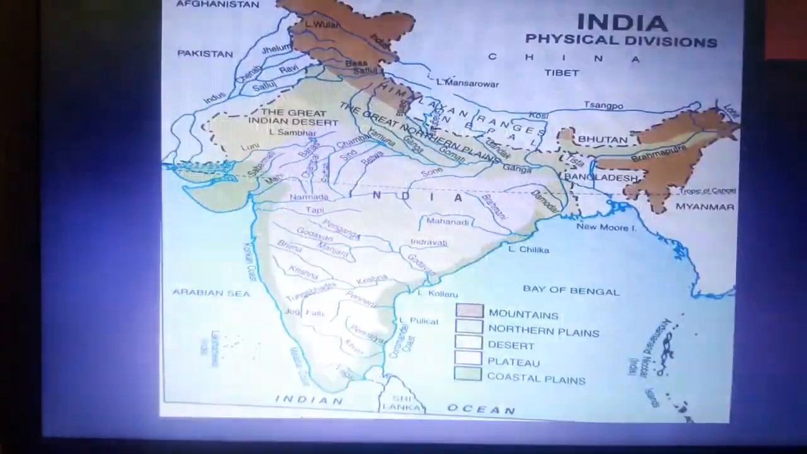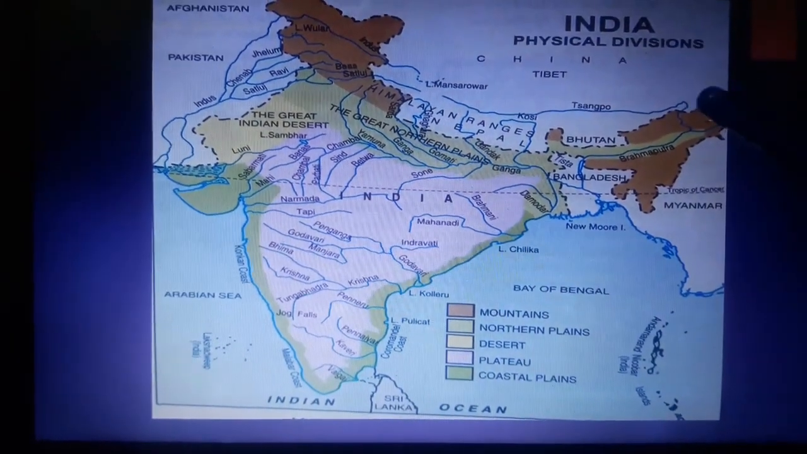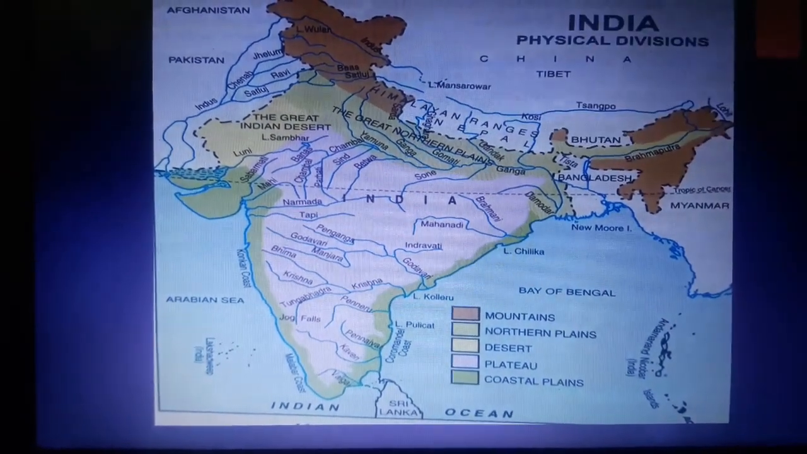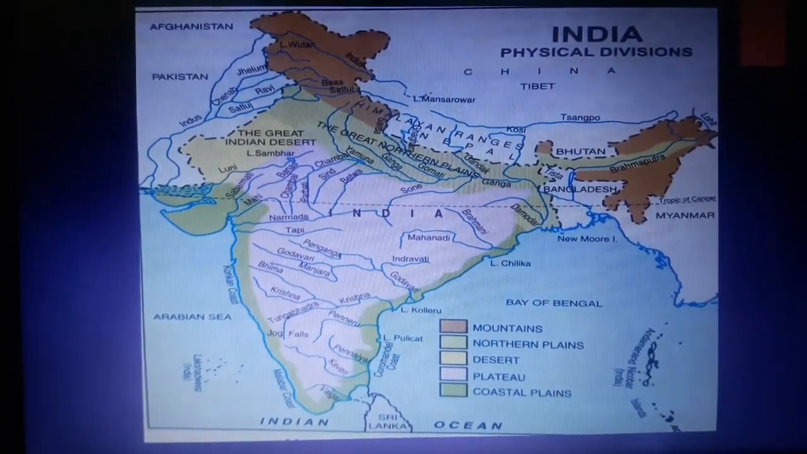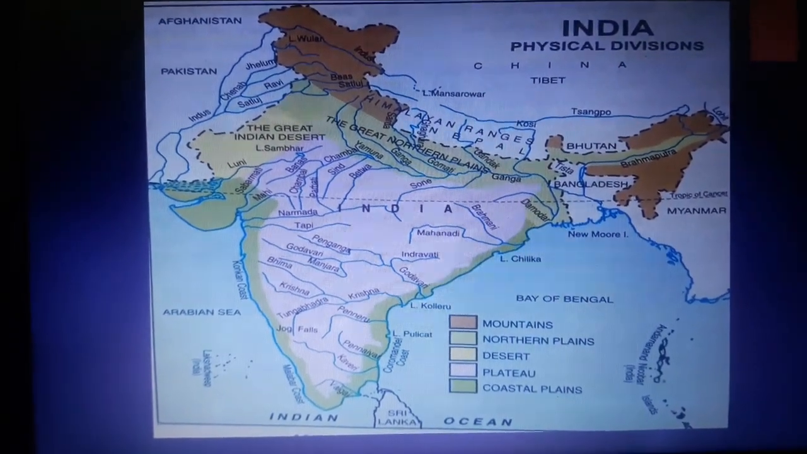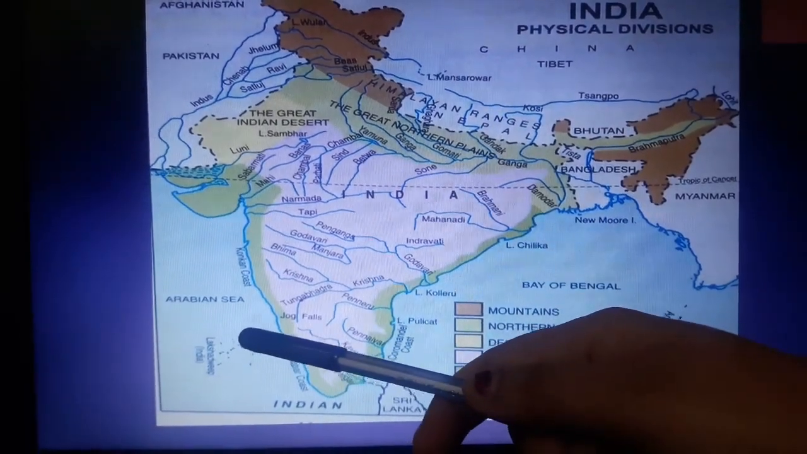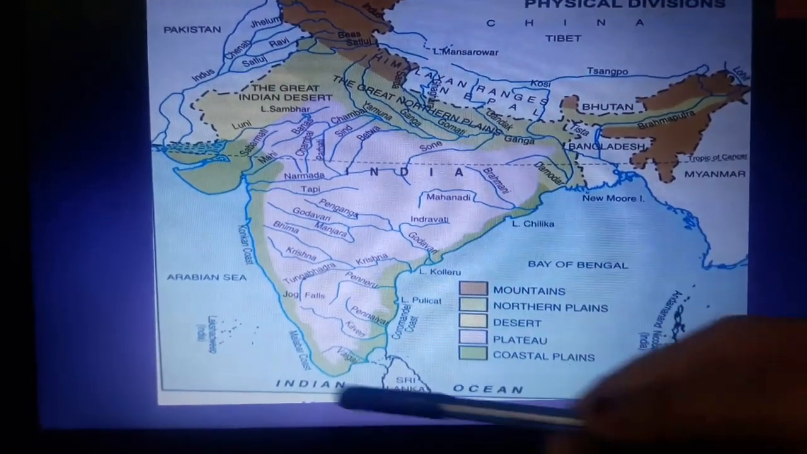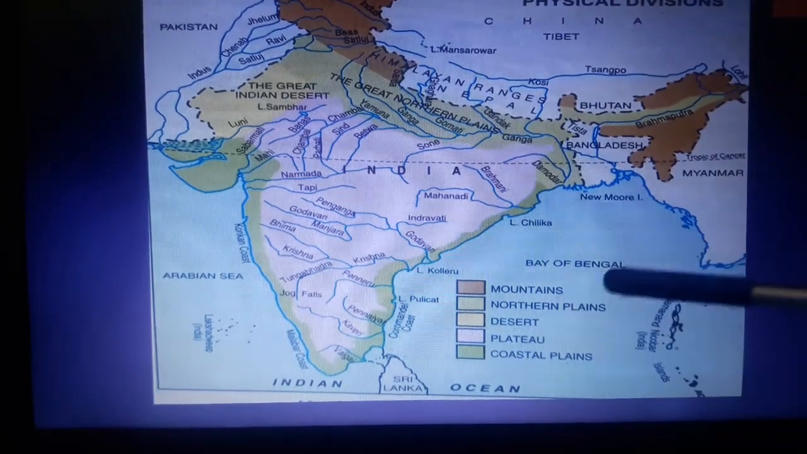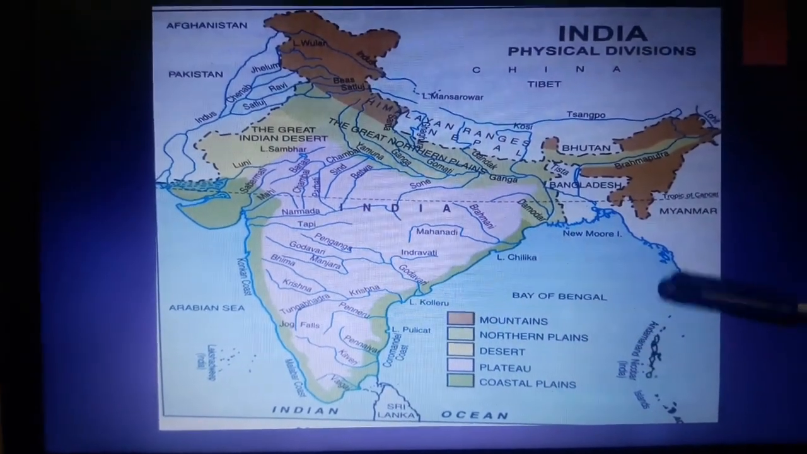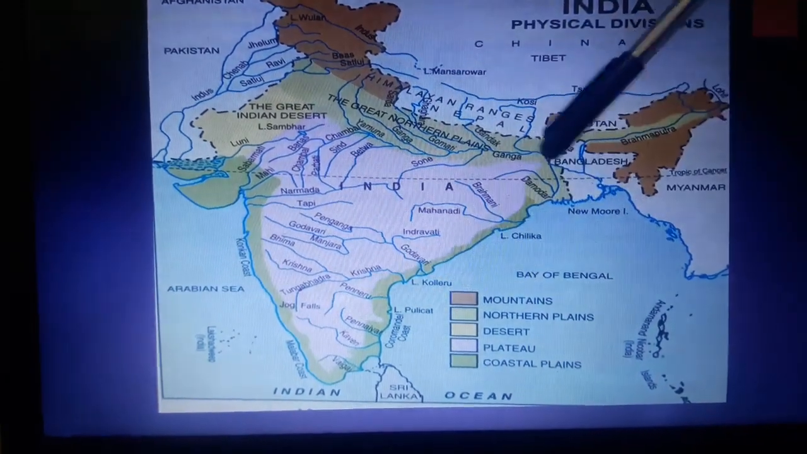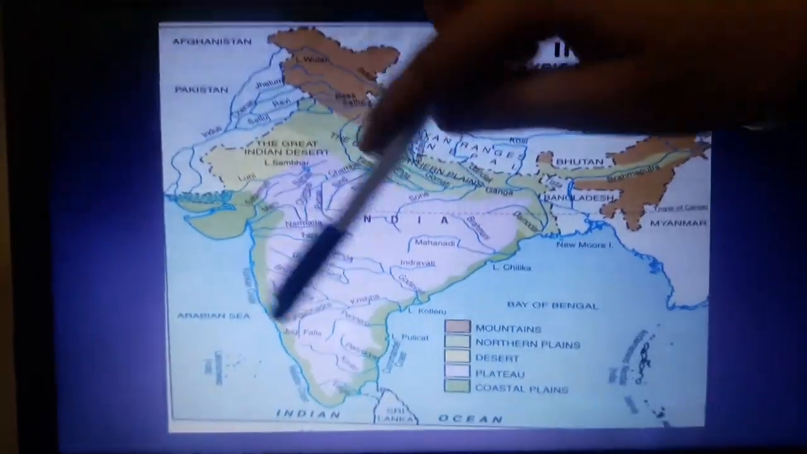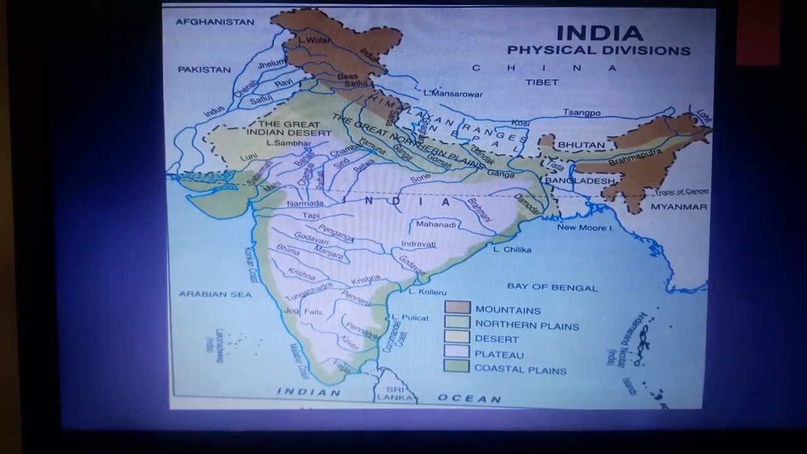Let us understand. You can see here how it is a peninsula. As I told you earlier, a land surface that is surrounded by water in three directions. In the first direction, the Arabian Sea is there. In the second direction, the Indian Ocean is there. And in the third direction, the Bay of Bengal is there. Got it? So it becomes a peninsula because water is there in three directions.